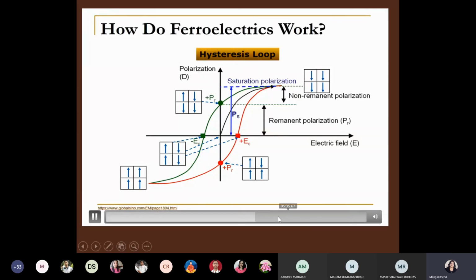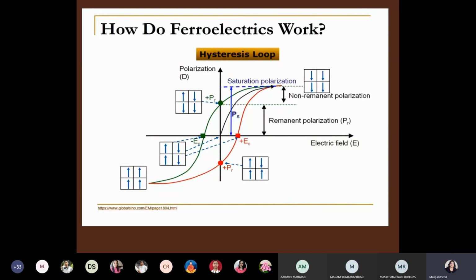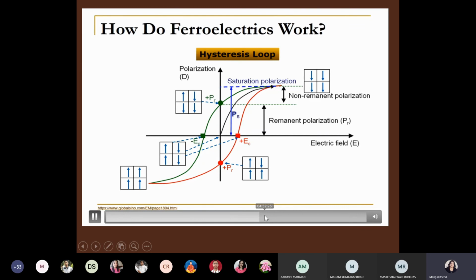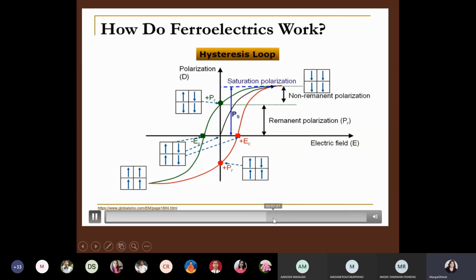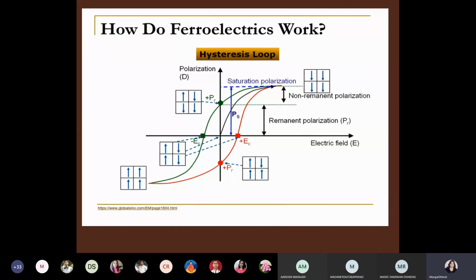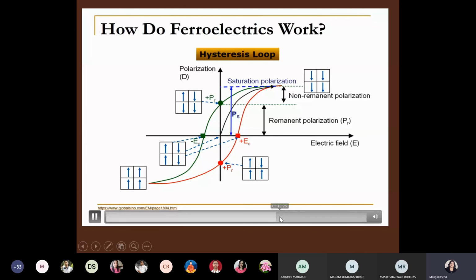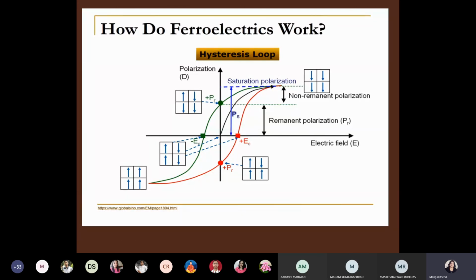A pristine ferroelectric material has misaligned domains and therefore no net polarization, as can be seen at the center of the diagram. The arrows and the squares indicate the direction of the net polarization in each domain. As an electric field is applied, the domains within the material will begin to align in the opposite direction of the applied field. For example, if an electric field is oriented with positive upward, the negative ends of the material will consist of a single domain and so cannot be polarized any further, even if the electric field is strengthened. This is known as saturation polarization.